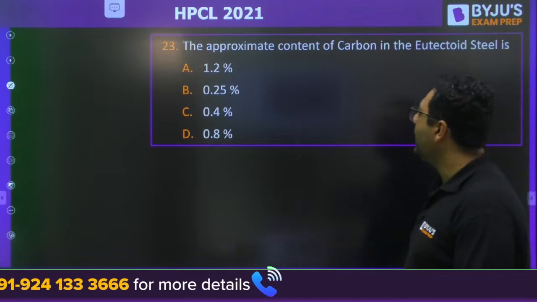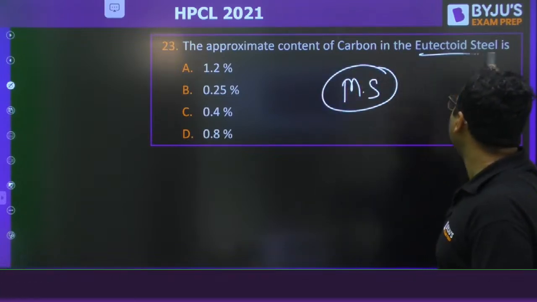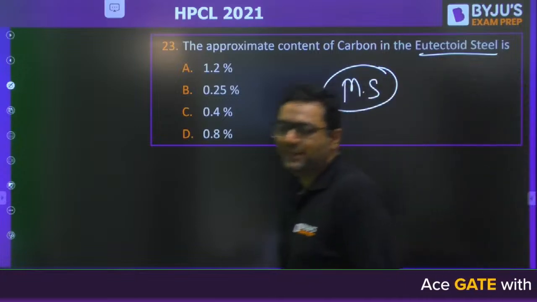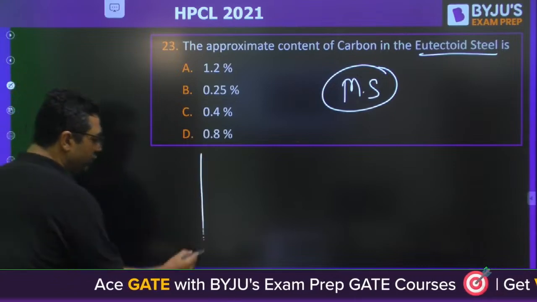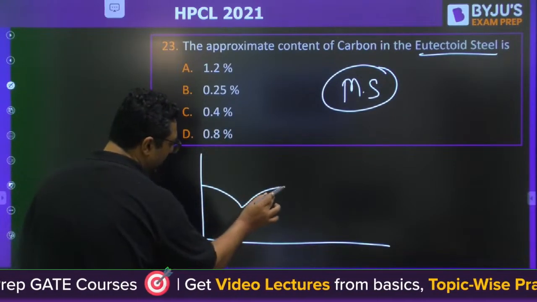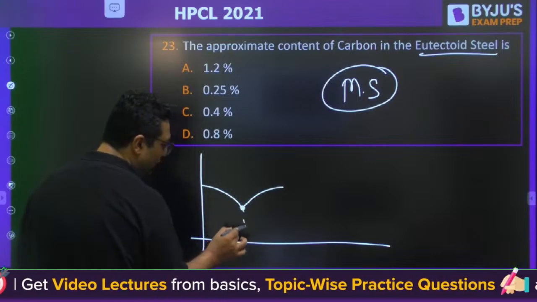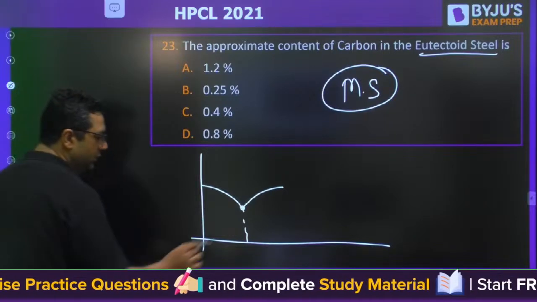Then my dear, we have the material science question. They are asking about eutectoid steel, what is the percentage of carbon? Whenever you make the iron carbon diagram, this curve is going like this. This point is the eutectoid point. So this is what they are asking about.